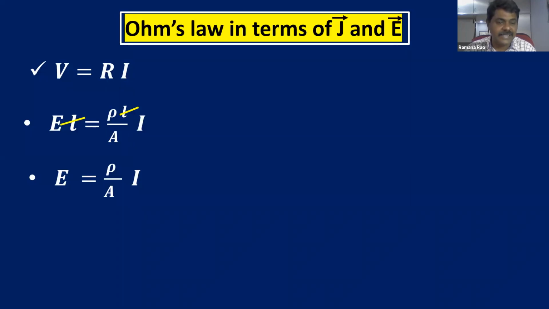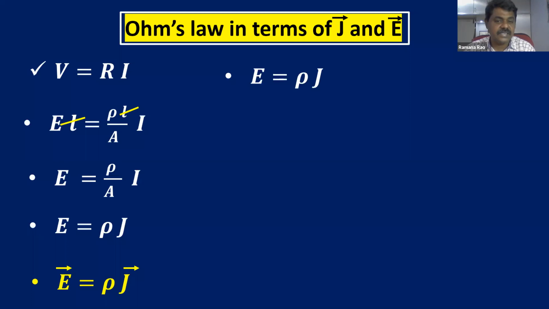So as you know, I by A, what is I by A? Current upon area of cross section. Yes, it is current density. So E is equal to rho into I by A, which is J. Electric field is a vector and J is a vector. So E bar is equal to rho into J bar. So this is Ohm's law in terms of E bar and J bar. Right, children? Next, E is equal to rho into J.